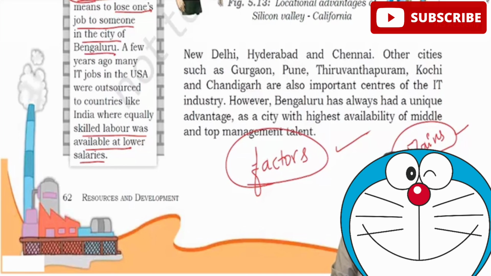So after this, let's take up the last chapter, which is human resources, where we talk about population change and other things, right? So let's quickly get into the last chapter of this book, that is human resources.